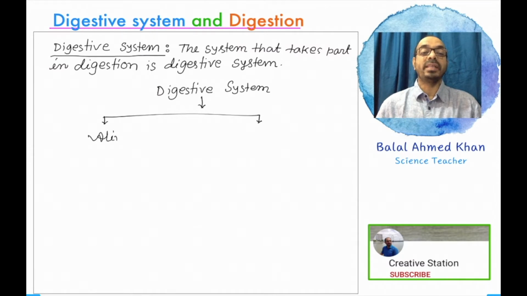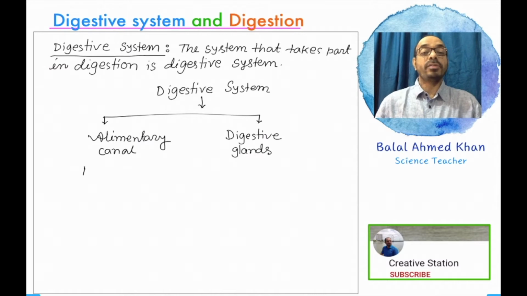One of them is the alimentary canal. It's a canal-like structure, from mouth to anus. A canal-like structure that is elongated from mouth to anus is the alimentary canal. Another one is the digestive glands. There are mainly three digestive glands: pancreas, liver and gallbladder.